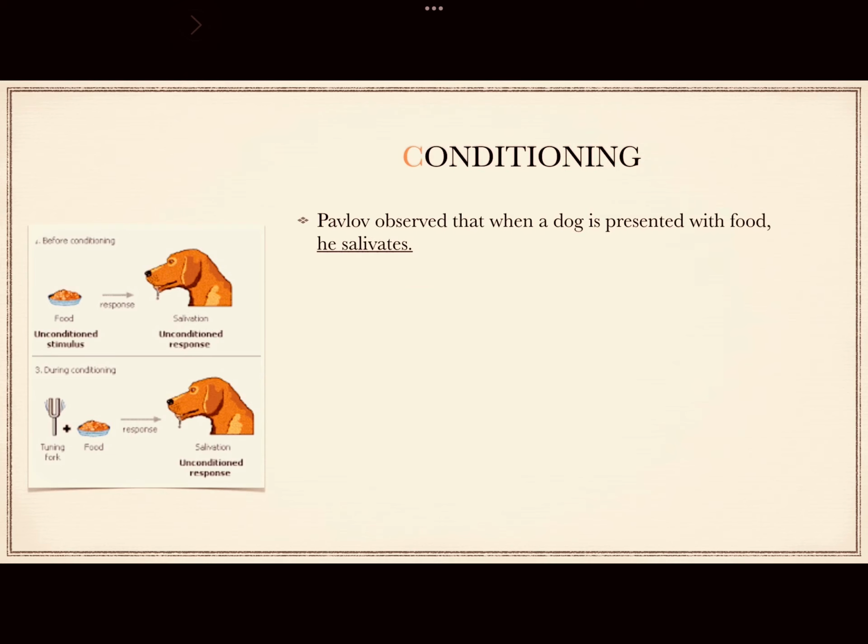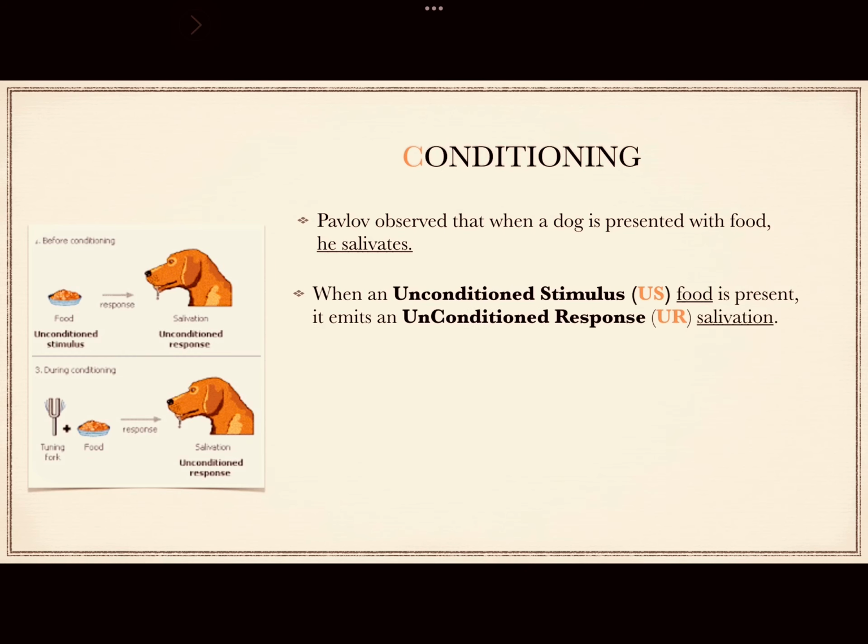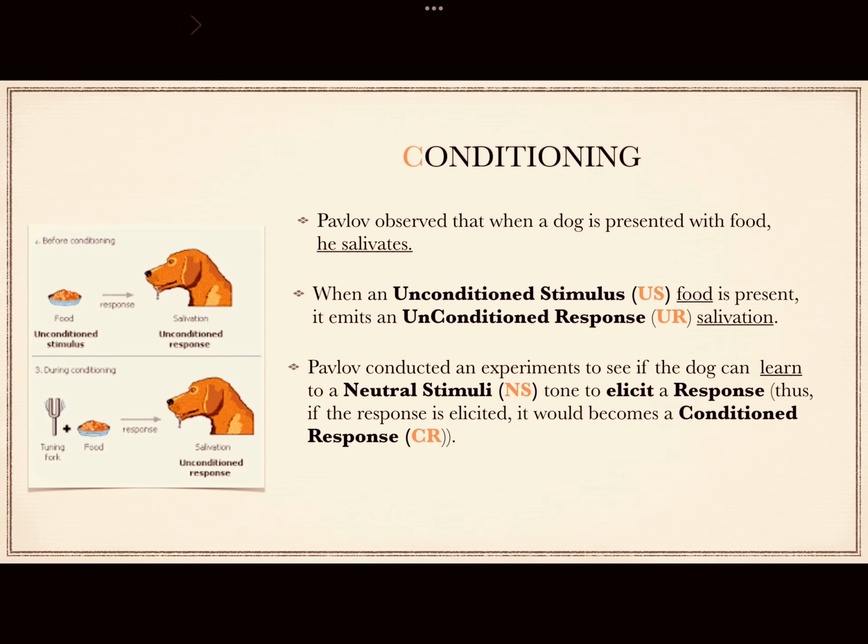Pavlov observed that when a dog is presented with food, he salivates. When an unconditioned stimulus, that is food, is present, it elicits an unconditioned response, such as salivation. Pavlov conducted an experiment to see if the dog can learn to respond to a neutral stimulus, a tone. Thus, if the response is elicited, it would become a conditioned response. He then pairs the unconditioned stimulus with the neutral stimulus, and the dog emits the unconditioned response.